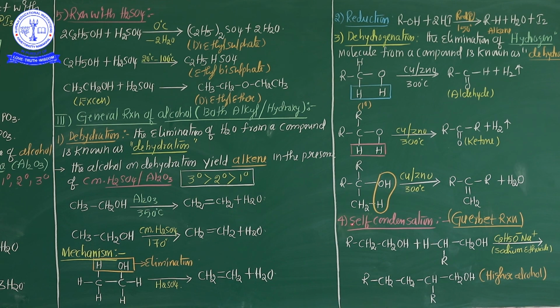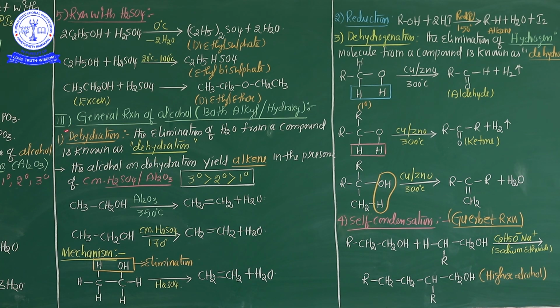So from the chemical properties of alcohol, three named reactions have come. Number one is the Groves reaction, number two is the Dorjan reaction, and number three is the Guerbet reaction. These are the important chemical properties from the general reactions of alcohol, involving both alkyl and hydroxyl group cleavages. My dear students, the entire chemical properties of alcohol are classified into three categories, and each category has some examples.